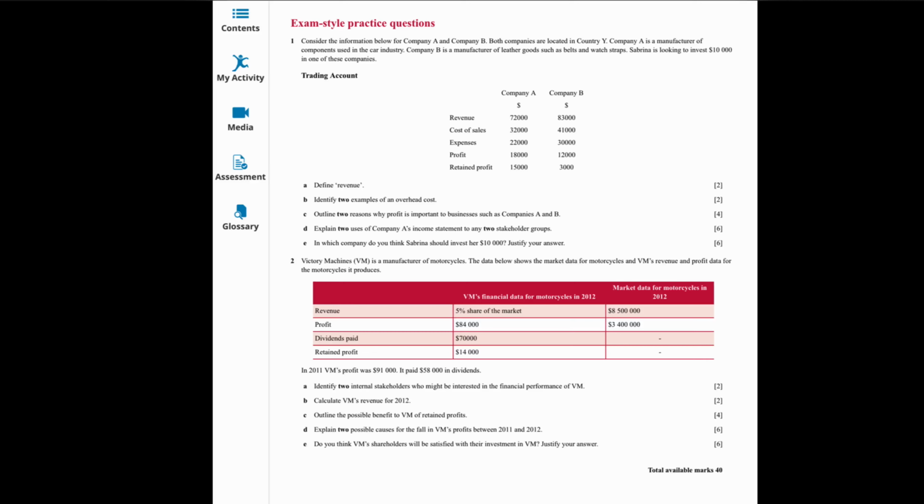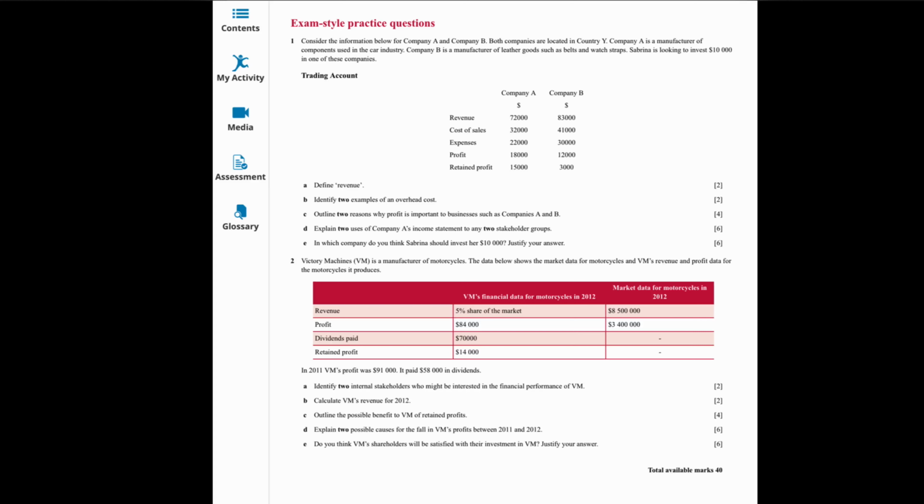Okay, let's look at the trading account. Company A has revenue of 72,000 and company B has 83,000. Cost of sales, company A has 32,000 and company B has 41,000. Expenses, company A has 22,000 and company B has 30,000. Profit, company A has 18,000 and company B has 12,000. Retained profit, company A has 15,000 and company B has 3,000.